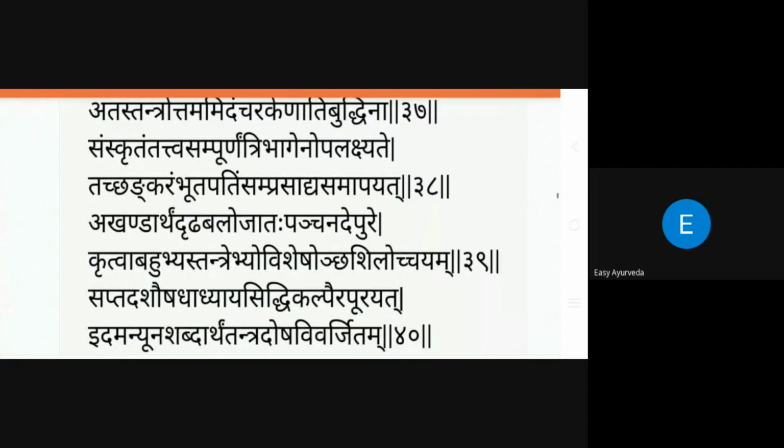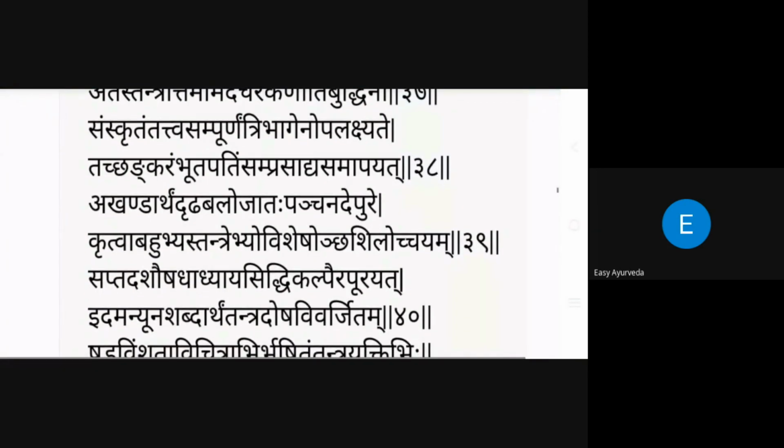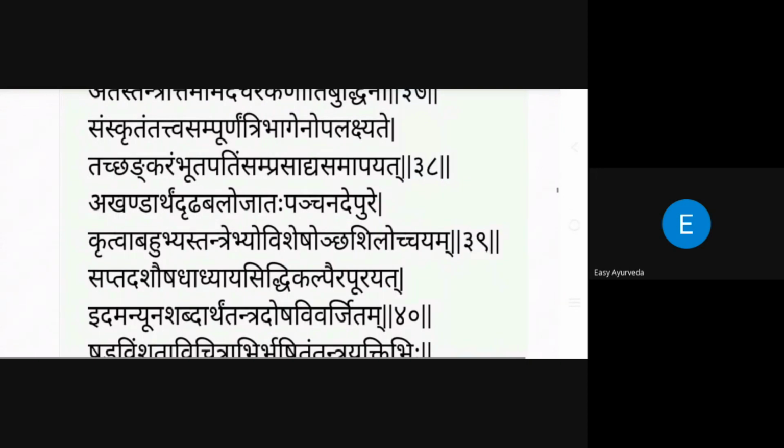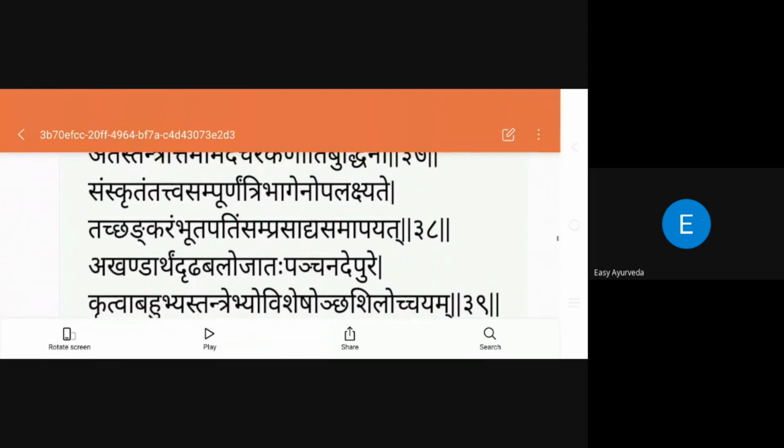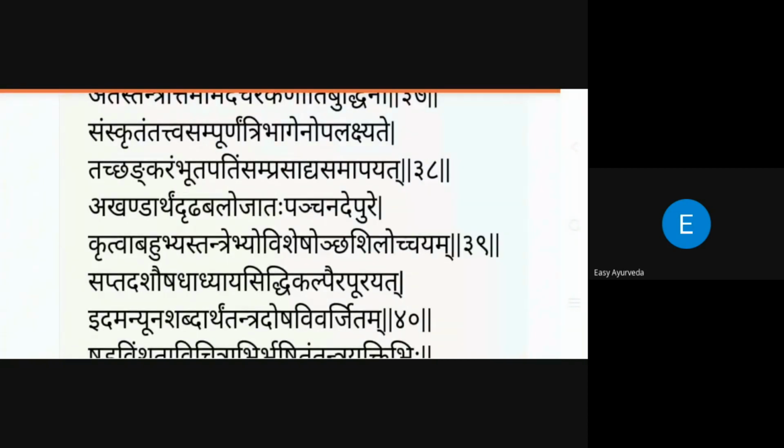Due to Lord Shiva's samprasad, as a prasada, it reached Dudabala. Akhandartam Dudabala Jataha Panchanagapure. It means this was later written by Dudabala because of Lord Shiva's blessing. Here we are not saying the author's name, but the redactor's. See here, the word Panchanadapure has been used.